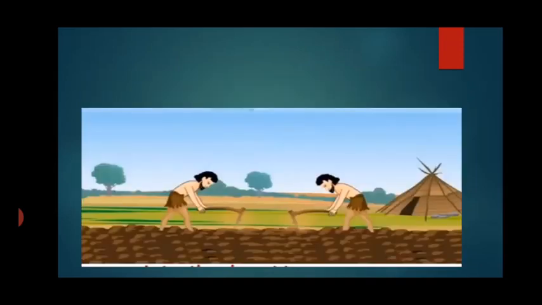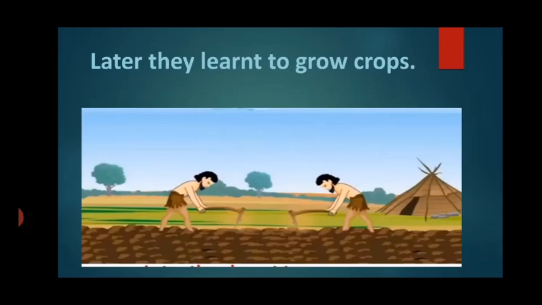Okay, we learned how to grow our crops because it was not always possible to get food. Sometimes when there was nothing available to eat and no animals to hunt around, then we realized that no, this will not do. We will have to learn how to grow our own food. And so we decided to do some farming. And now you all know, children, that when you do farming, you require so many things for it.